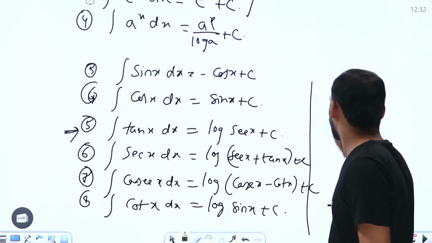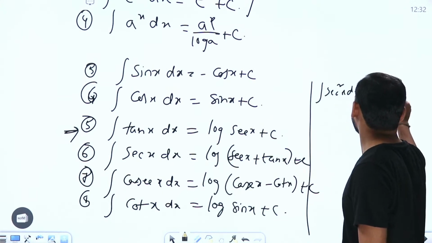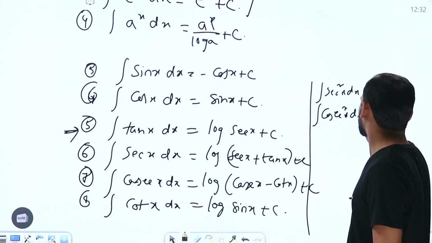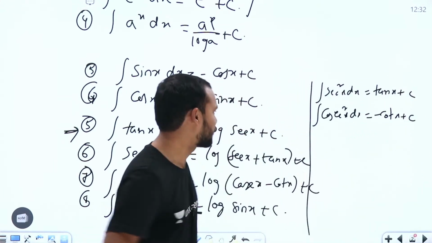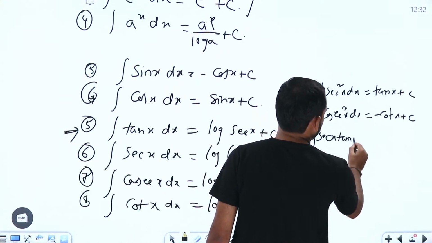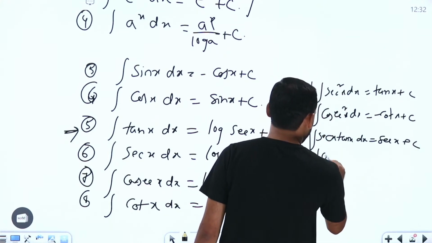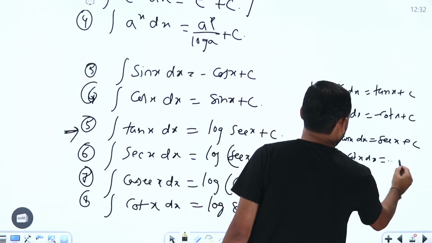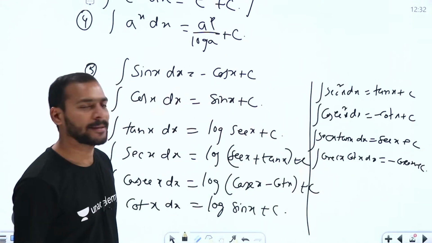Apart from this, integral sec square x dx is equal to tan x plus c, right? Similarly, integral cosec square x dx is equal to minus cot x plus c, right? Similarly, integral sec x into tan x dx is equal to sec x plus c. Similarly, integral cosec x into cot x dx is equal to minus cosec x plus c. Is it clear, guys?